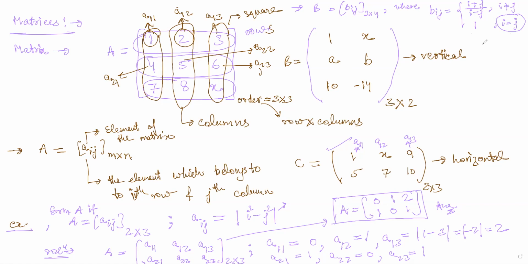Now, when i is equal to j, it means that the element belongs to the same row and same column, which means either it can belong to first row, first column, or second row, second column, or third row, third column, right? Fourth row, fourth column will not be there because the order is 3 cross 4. So there are a maximum of 3 rows only. And when i is not equal to j, then you have to use the formula to calculate Bij.